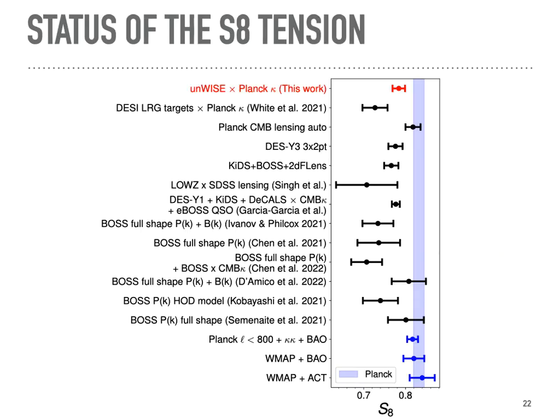And so here's a sort of summary plot, the status of the S8 tension right now, our work on the top in red, and then a number of different low redshift results in black, and then CMB in blue. And you can see, generally lower S8 from these low redshift results, a little bit of scatter, a few outlying results at higher S8, but it's a pretty intriguing picture of low S8 coming from low redshift.